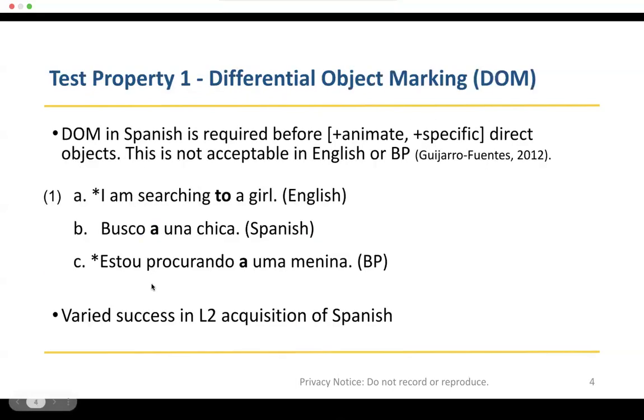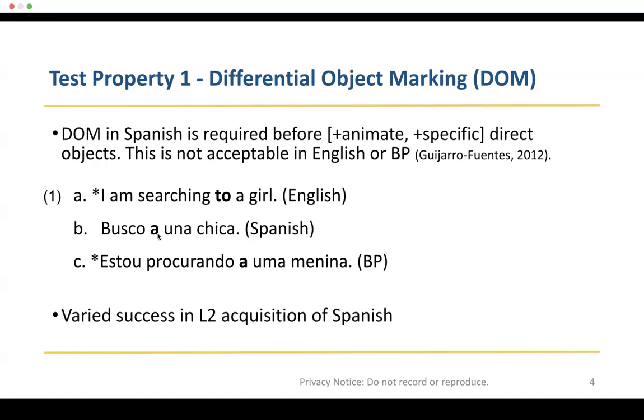The first test property or test condition is called differential object marking. This is a property that is present in Spanish, but not English or BP. Direct objects that are animate and specific must be preceded by the preposition a. We can see its conditions in the following sentences. In the Spanish sentence, we have the marker because a specific girl is being searched for.